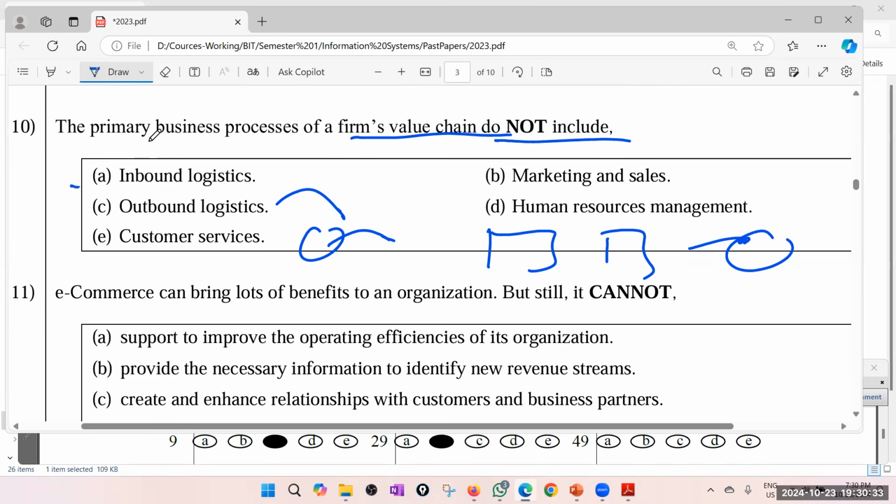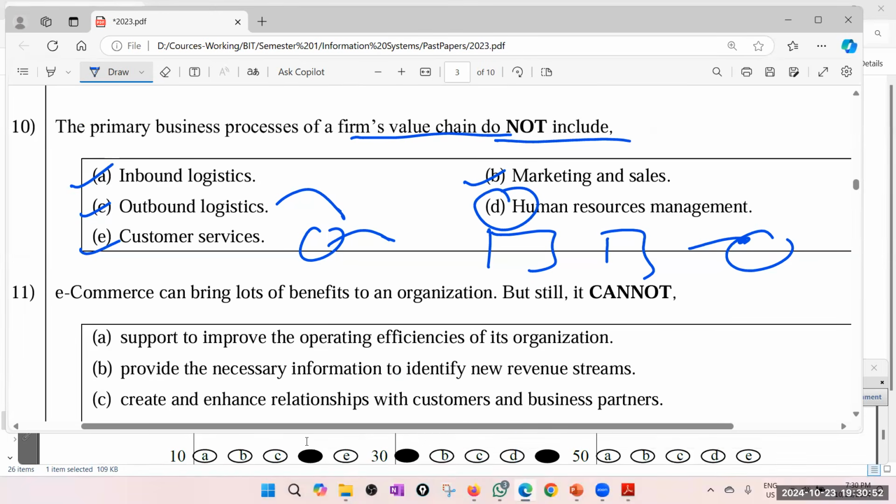Outbound logistics, part of that. Customer service, yes, part of that, after sales. Marketing and sales, yes. Human resource management is not part of the value chain, it's a separate supporting service. Answer is definitely D. Okay.